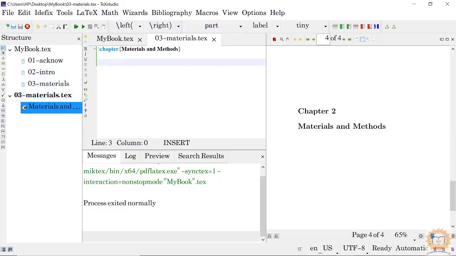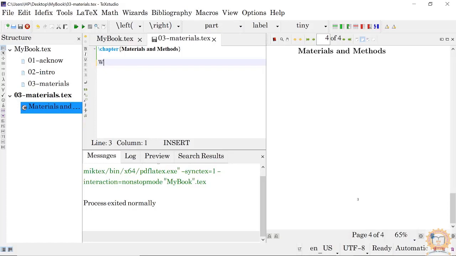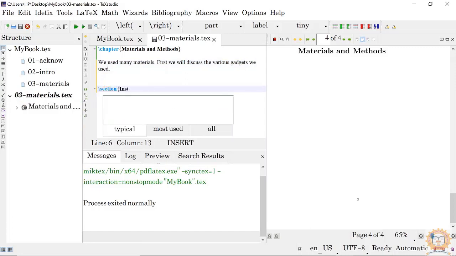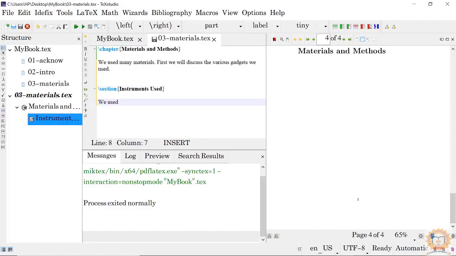Okay, so you write like this section. Okay, like this you will type it.